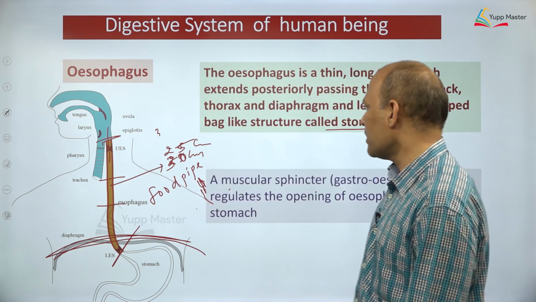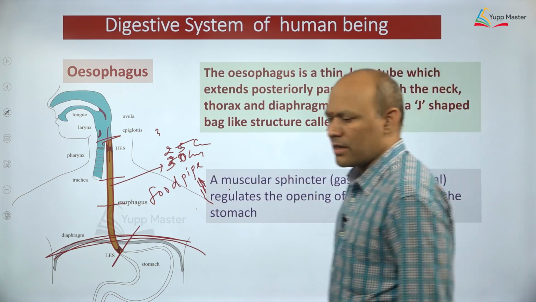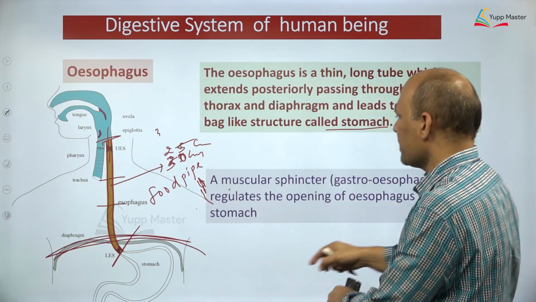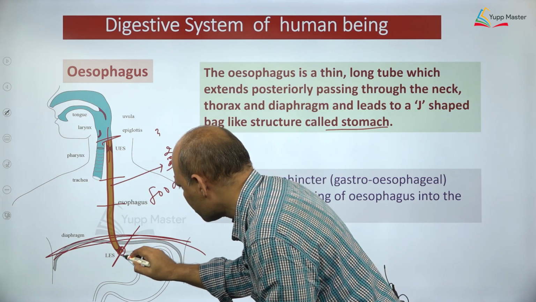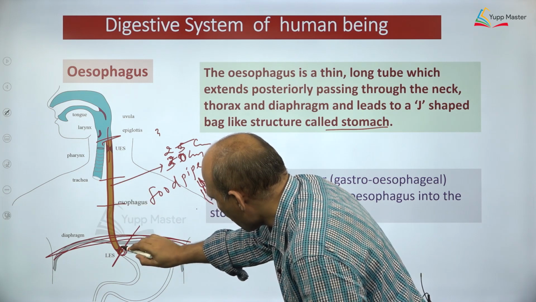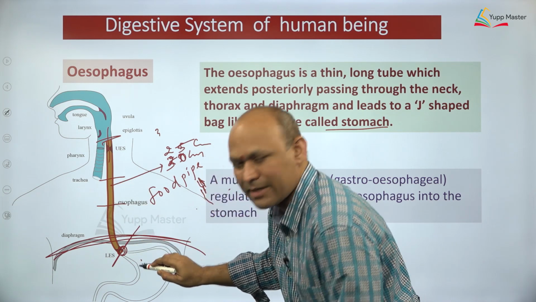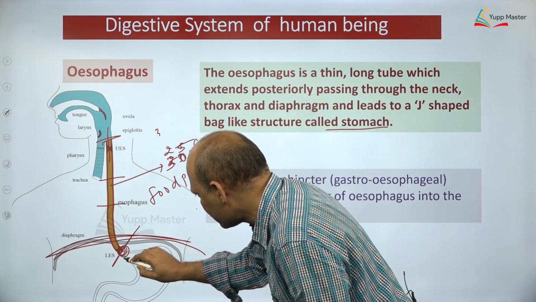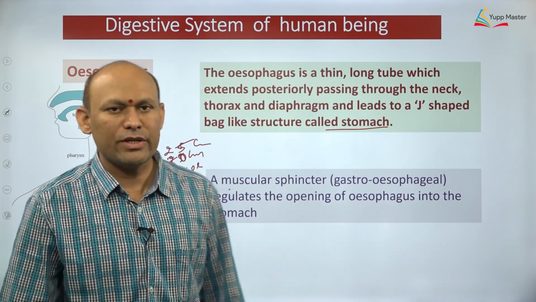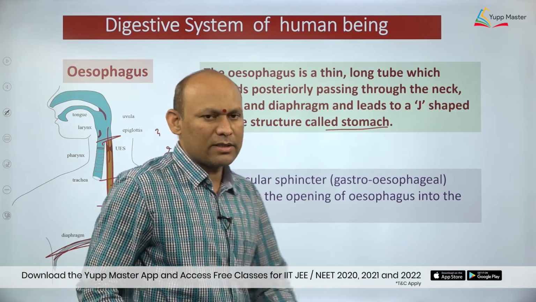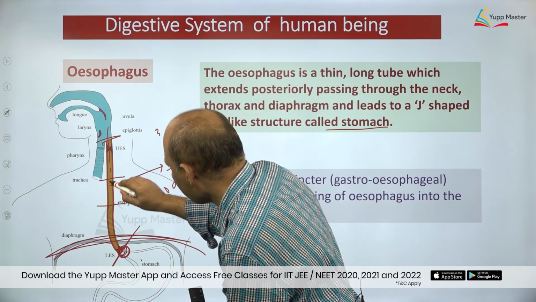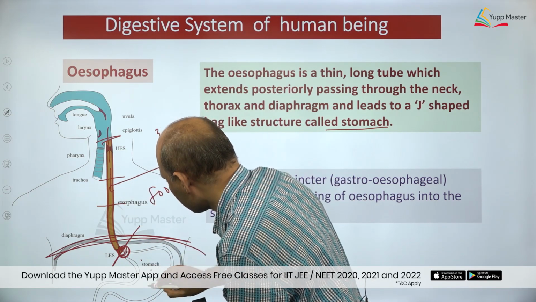Another most important thing, let me explain. Muscular sphincter, dear students, are you able to see? Muscular sphincter is present, somewhere here I have shown. The esophagus is opening into what? The stomach. Opening of the esophagus into the stomach is guarded by the sphincter, dear students, you need to understand. So what is the function of that? One way flow will be there. Food is carried by the esophagus and it is ultimately released into the stomach, dear students.